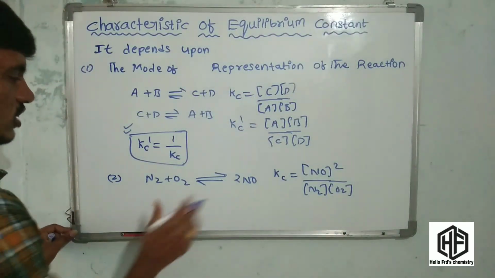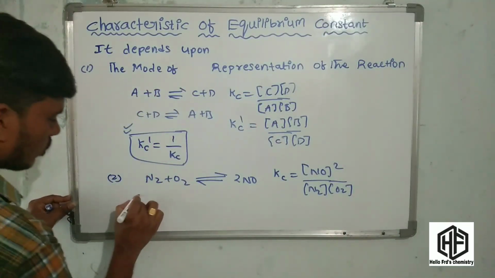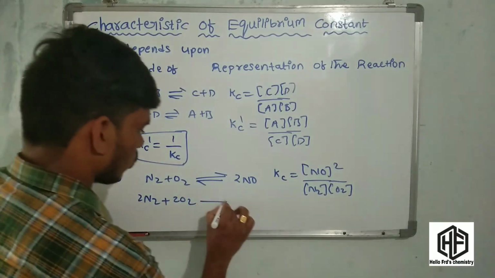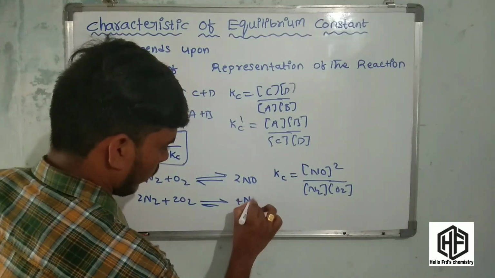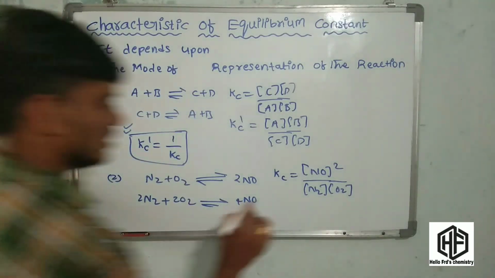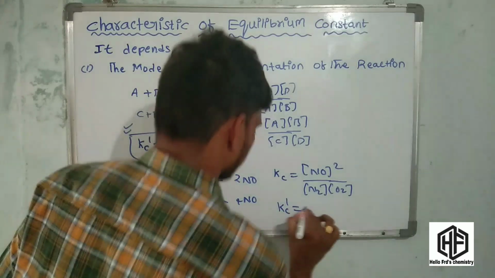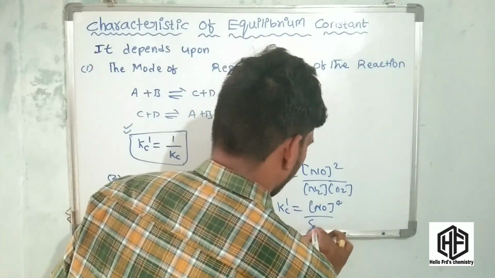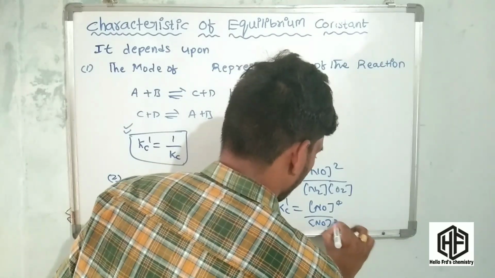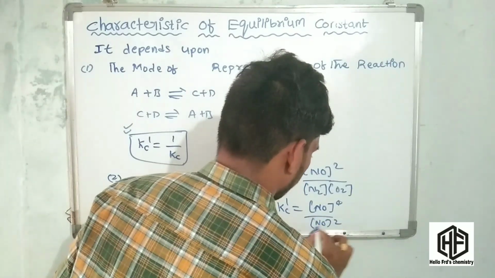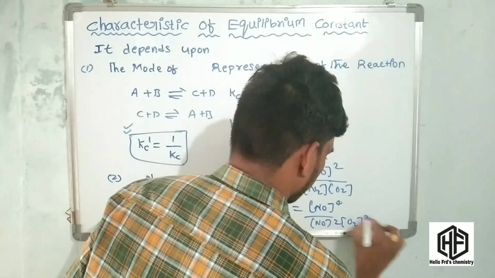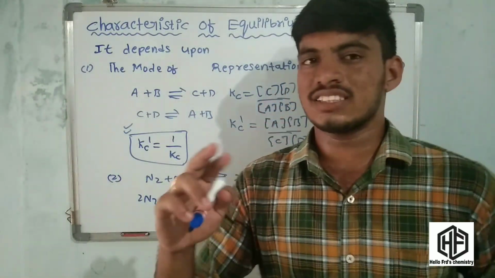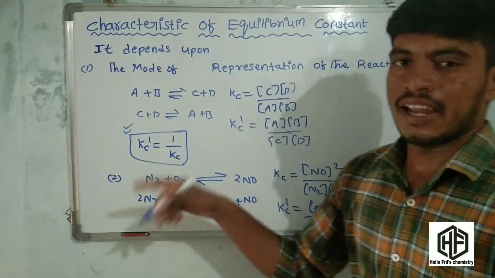This is the equilibrium constant. This reaction is multiplied by 2. What happened, friends? Multiplied by 2, 4NO. The equilibrium constant Kc dash is equal to the active mass of products by the active mass of reactants. Like this, if you consider a reaction and that reaction is multiplied by any number,